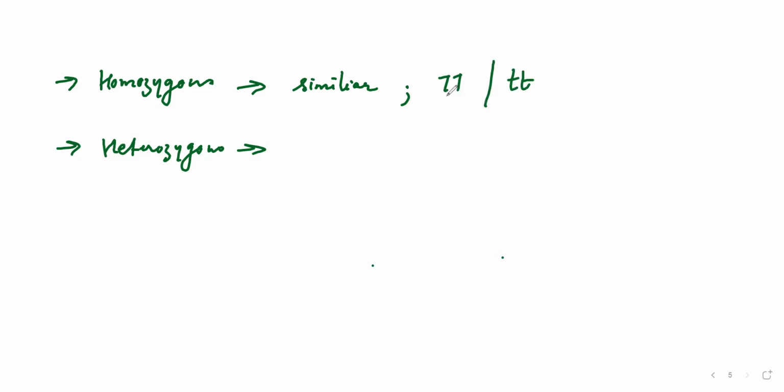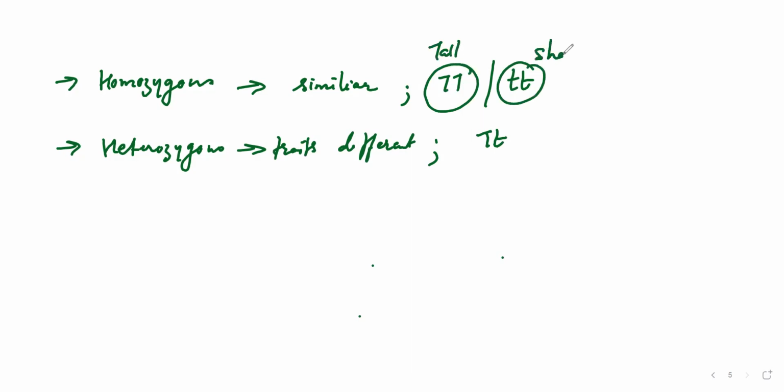But if you take heterozygous, it means it will be different. Whatever the traits are, they will be different. So instead of capital TT or small tt, what can you write? One capital T, one small t. Capital TT is tall, small tt is short, whereas here one capital T is there, so it is dominant. So this is also tall.